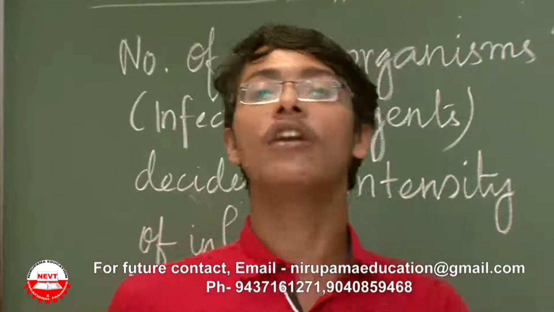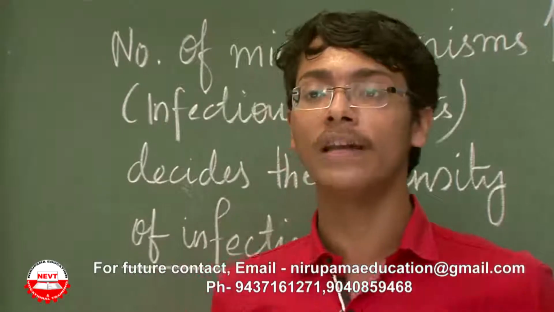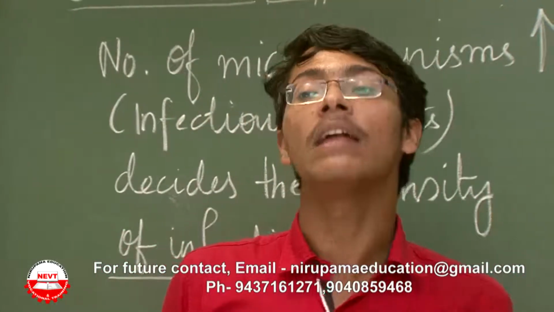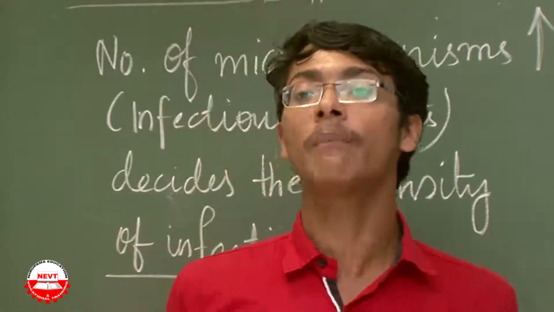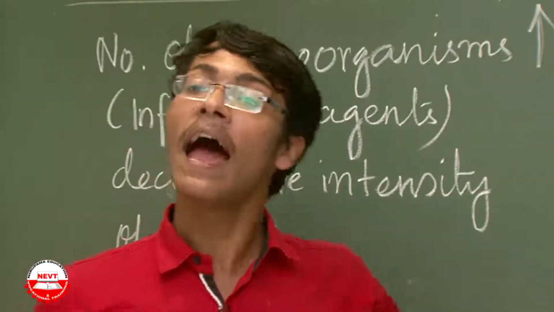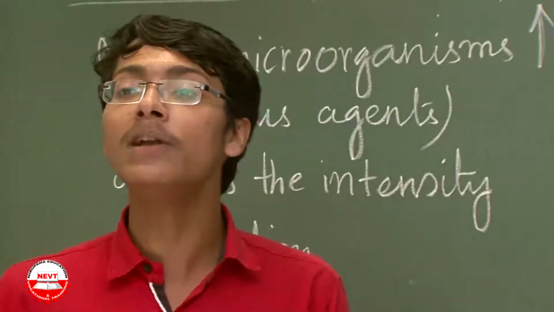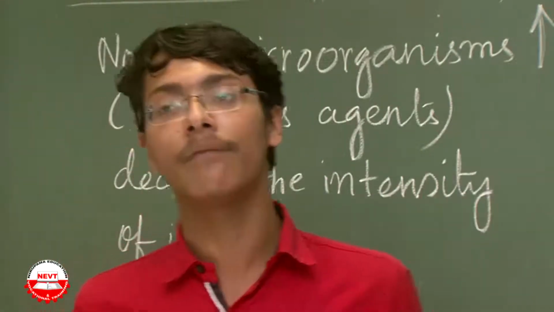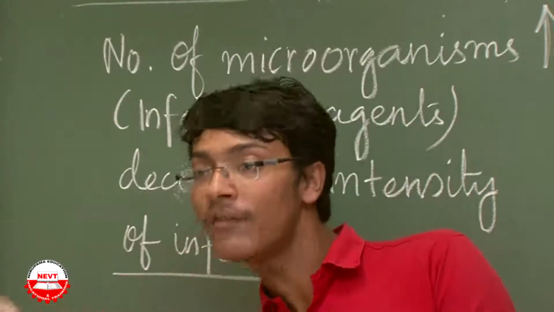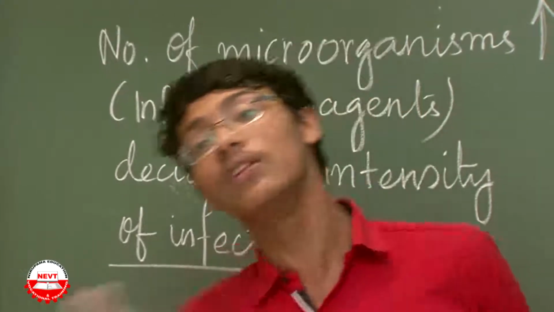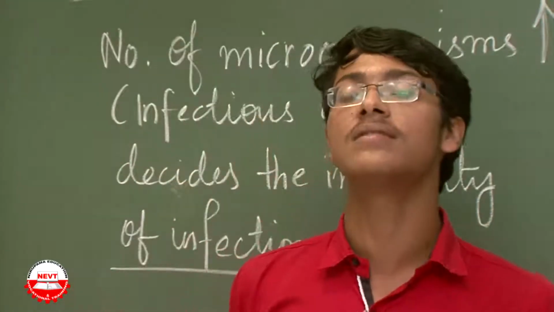So here our immunity also comes into play. The stronger the immune system of our body, the more microbes it will be able to kill, and the infection will be less. I repeat: the stronger the immune system, the more microbes it kills and the less the infection. The weaker our immune system is, microbes will be able to defeat it and proliferate the infection more. So the number of microorganisms is related to the severity of infection, and the strength of the immune system is also related to the severity of infection. Stronger immune system, less infection. Weaker immune system, more infection.